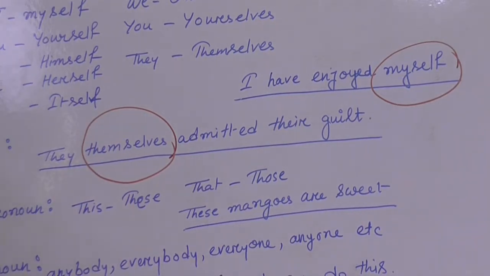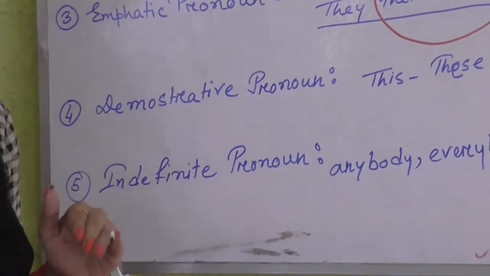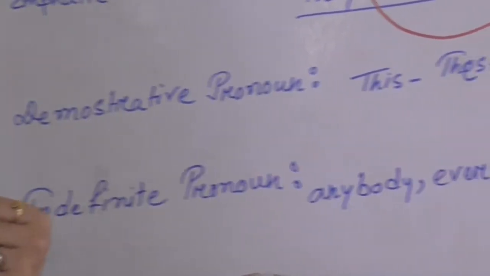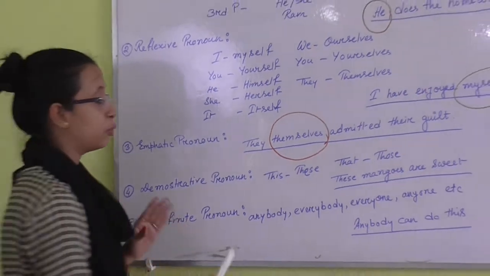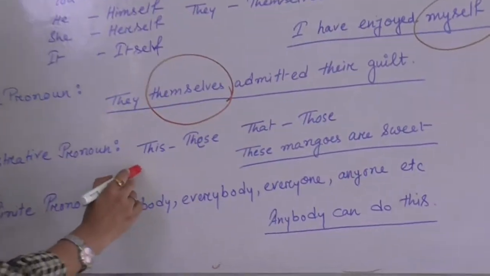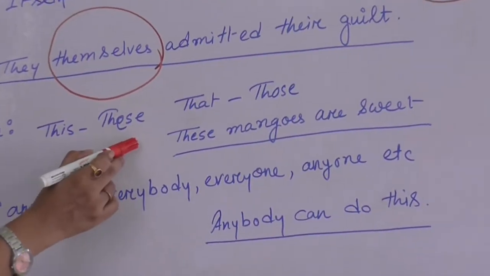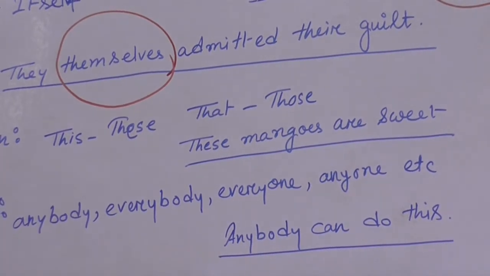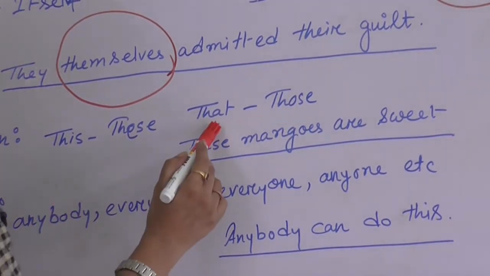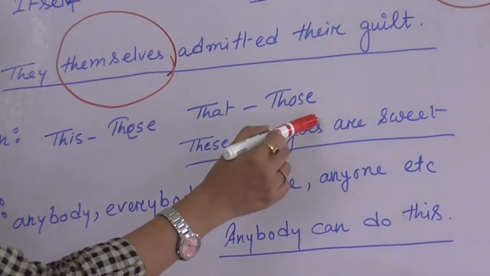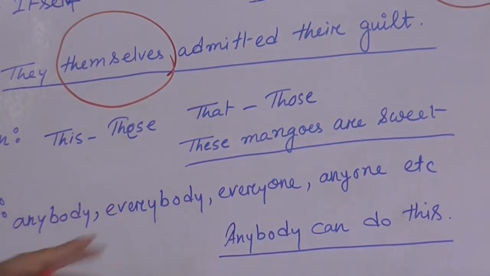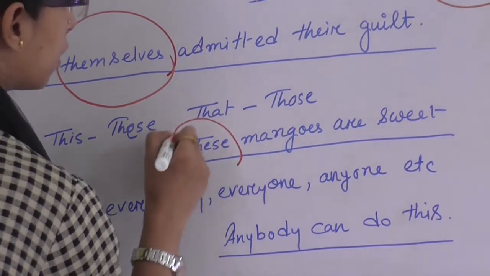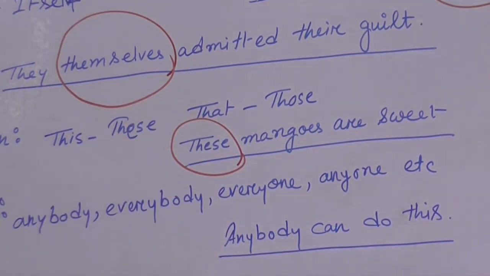Next, number 4, demonstrative pronoun. Demonstrative, you know, demonstrate means points out something. So to point out something we can use this. In singular form this, in plural form these. And next that, the plural form those. And in the sentence, these mangoes are sweet. So which one is demonstrative pronoun? These. So these is demonstrative pronoun.